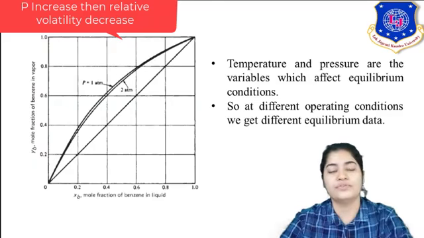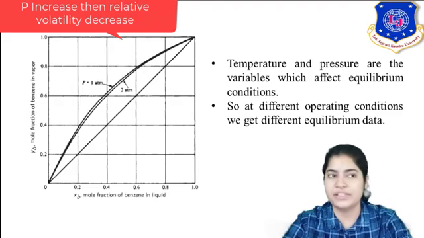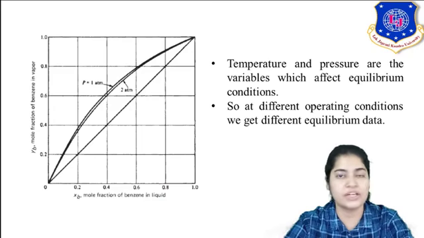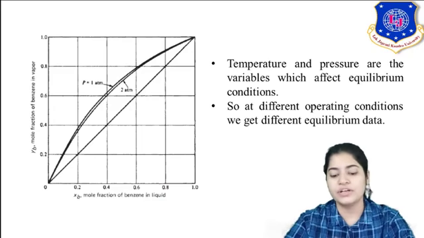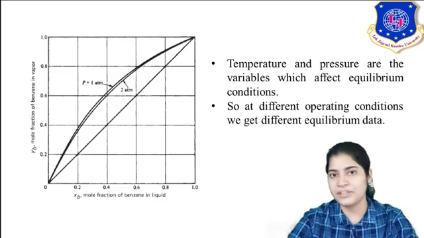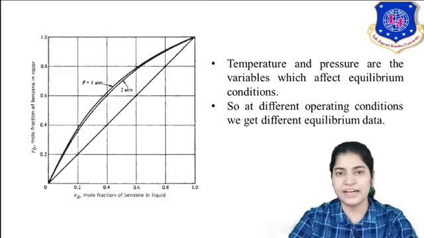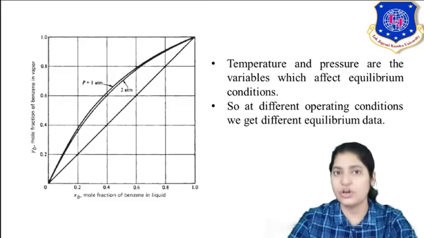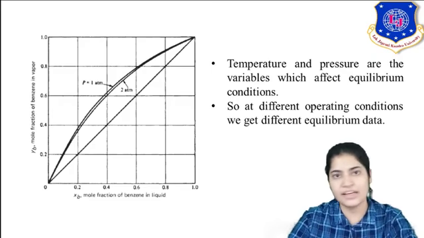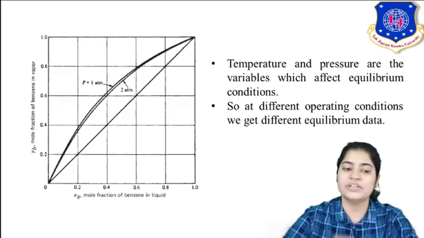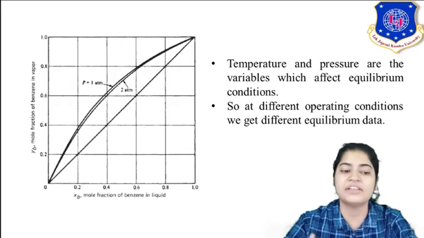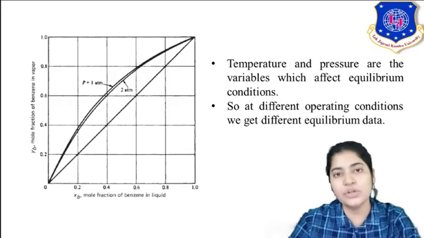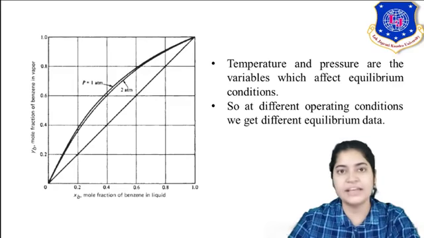Now for equilibrium condition, we studied that temperature and pressure are my operating conditions. For a set of established temperature and pressure, I will get my y and x compositions. As I am changing the pressure or temperature conditions, my y and x will also change. So here the same was the case. If I have increased my pressure to 2 atmospheres, now I will be getting a new set of equilibrium y and x values.